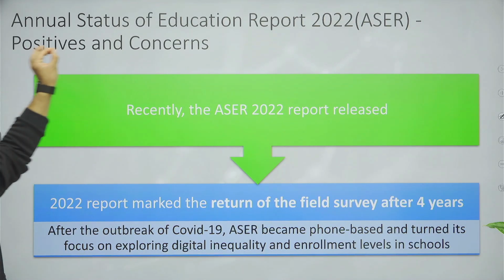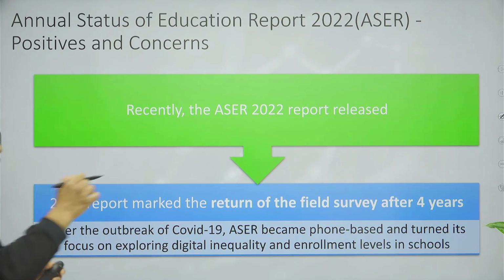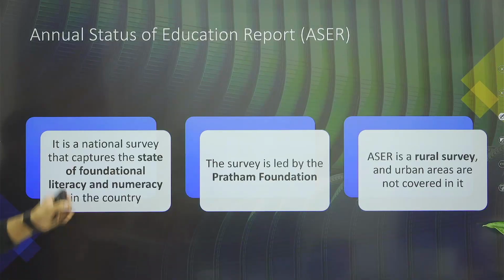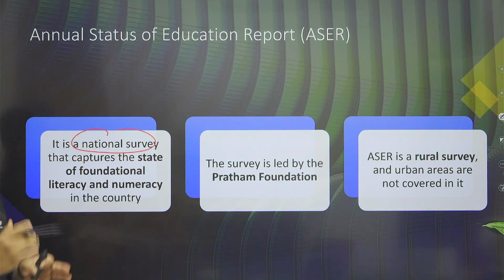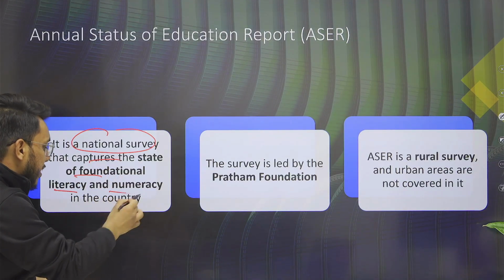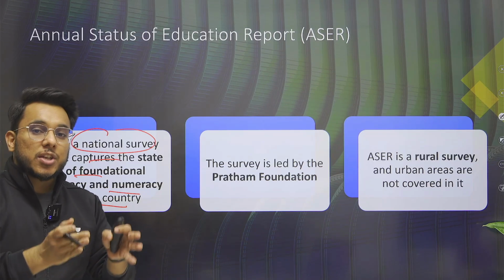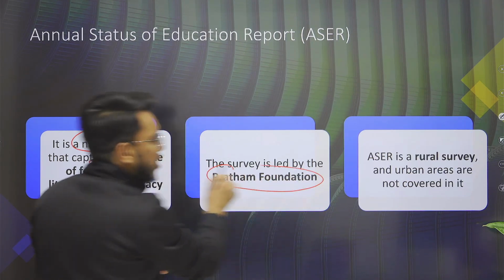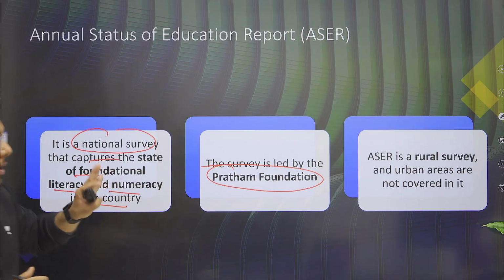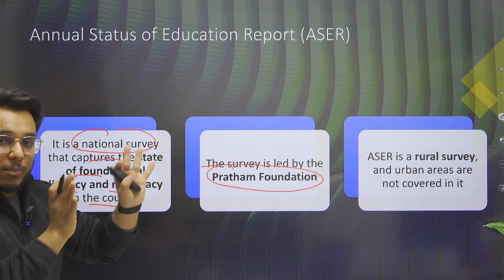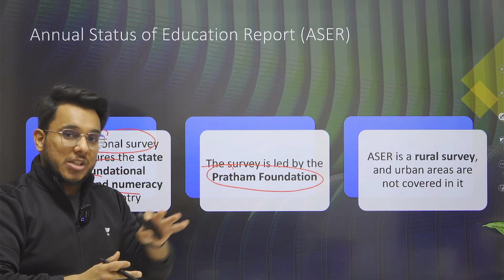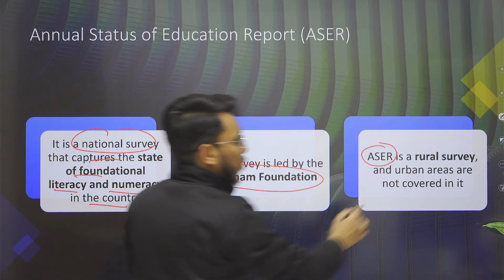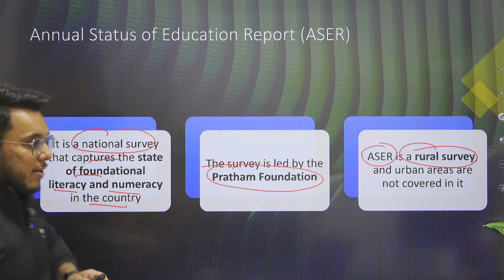First of all, let's understand what is this Annual Status of Education Report. So what is this ASER? So basically guys, it is a national survey that captures the state of foundational literacy, numeracy and the status of education at the school level. Now this particular survey is carried out by Pratham Foundation, which is an NGO, and this particular report has been brought out since 2005 onwards. The last report came in 2018. Okay, now when we talk about the Annual Status of Education Report, it is a rural survey. It is a rural survey, keep it in your mind.